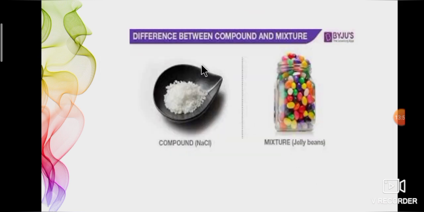Okay, tell me what is the difference between compound and mixture? Compound is a chemical combination of two or more elements. Example, sodium chloride is a combination of sodium and chlorine atom. Ammonia is a combination of nitrogen and hydrogen atom. In the case of a mixture, it has more than one kind of particles. They are mixed in any proportion. Example, color candies, salad, biryani, etc.